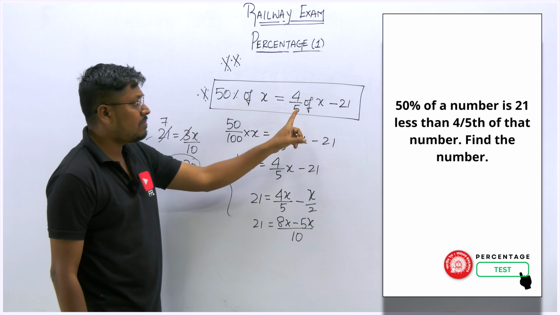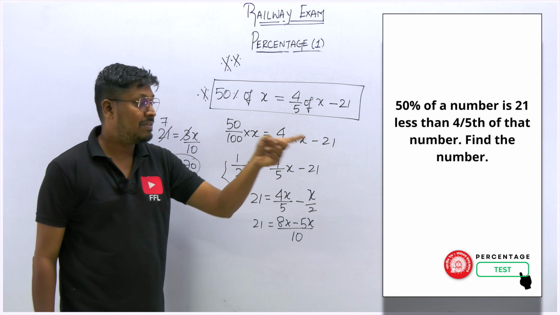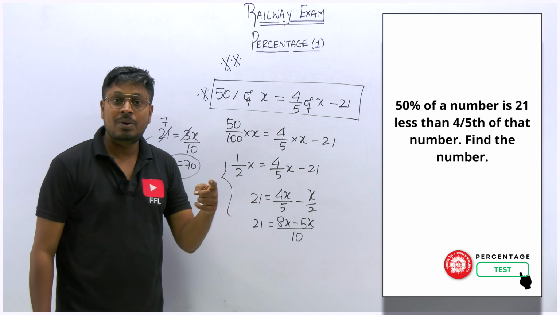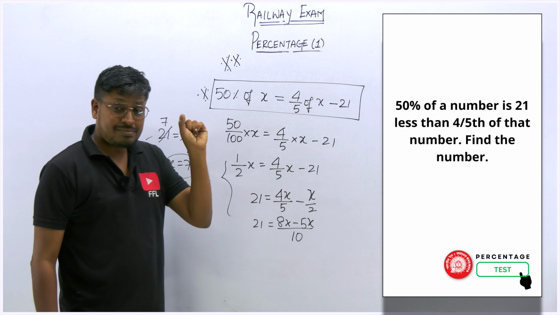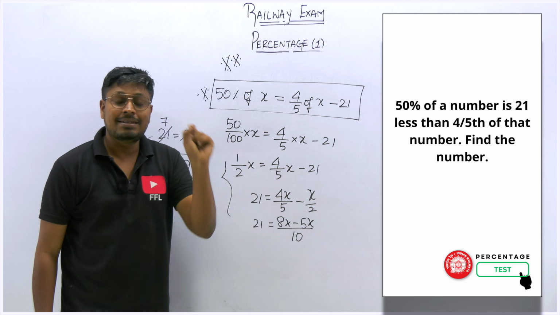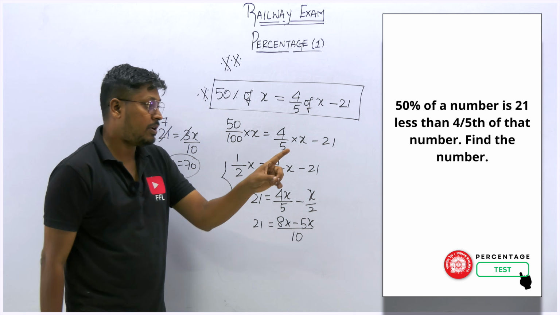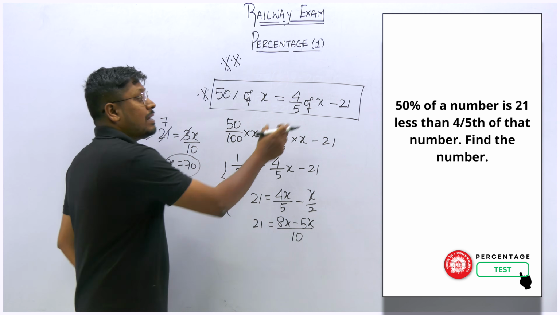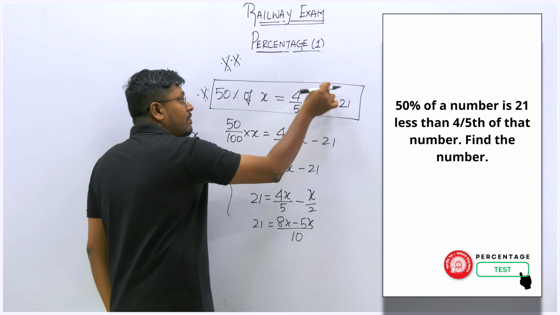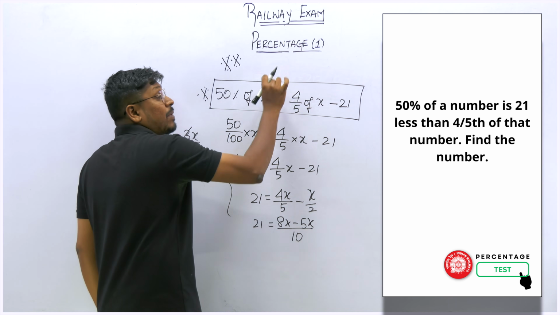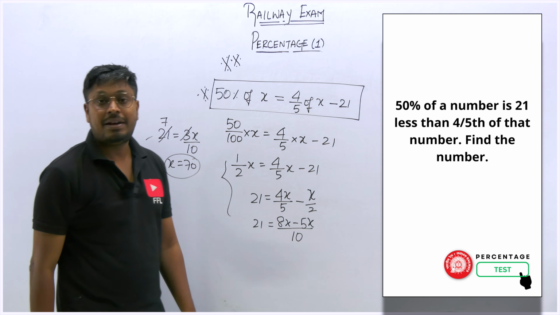I think we have another similar question also. In the test series, I have seen in the previous year, I gave the same sort of question as a test. There also many students made the mistake. So do not make the mistake here. Kindly read the question twice and understand whether 21 is subtracted from or 21 is subtracted to. That is most important. 21 less than, right? After finding the answer for it, from this answer we have to subtract 21. Do not write 21 minus 4 by 5; that is completely wrong. So the answer for this question is x is equal to 70.